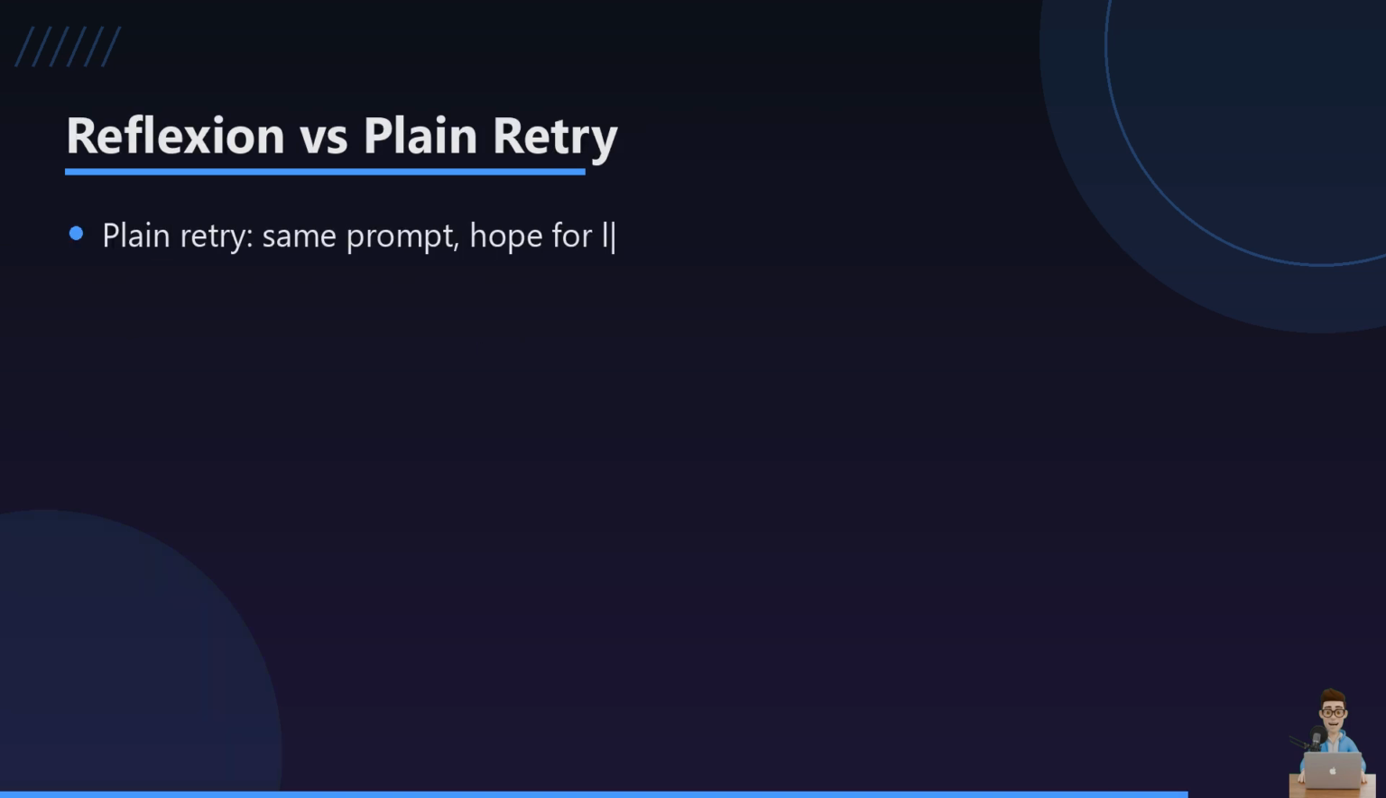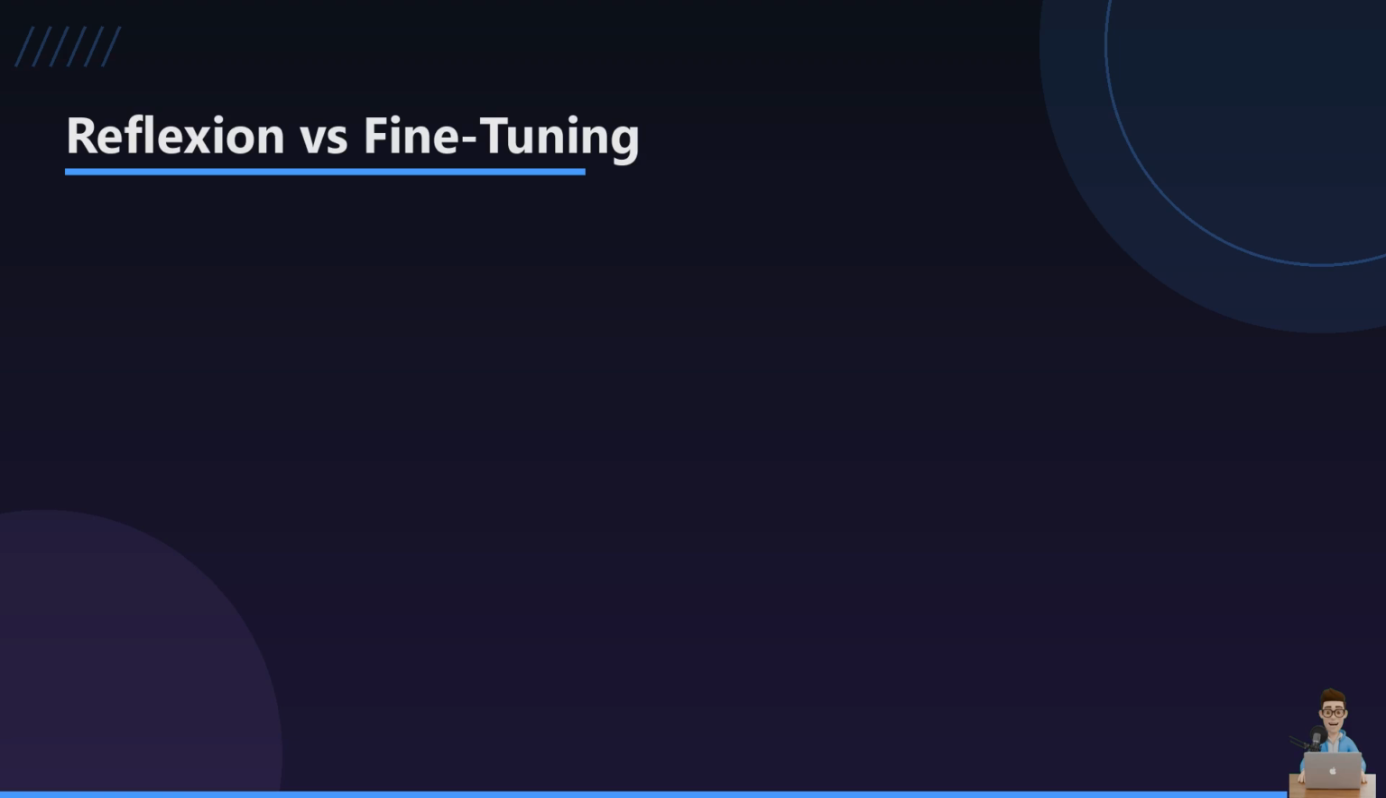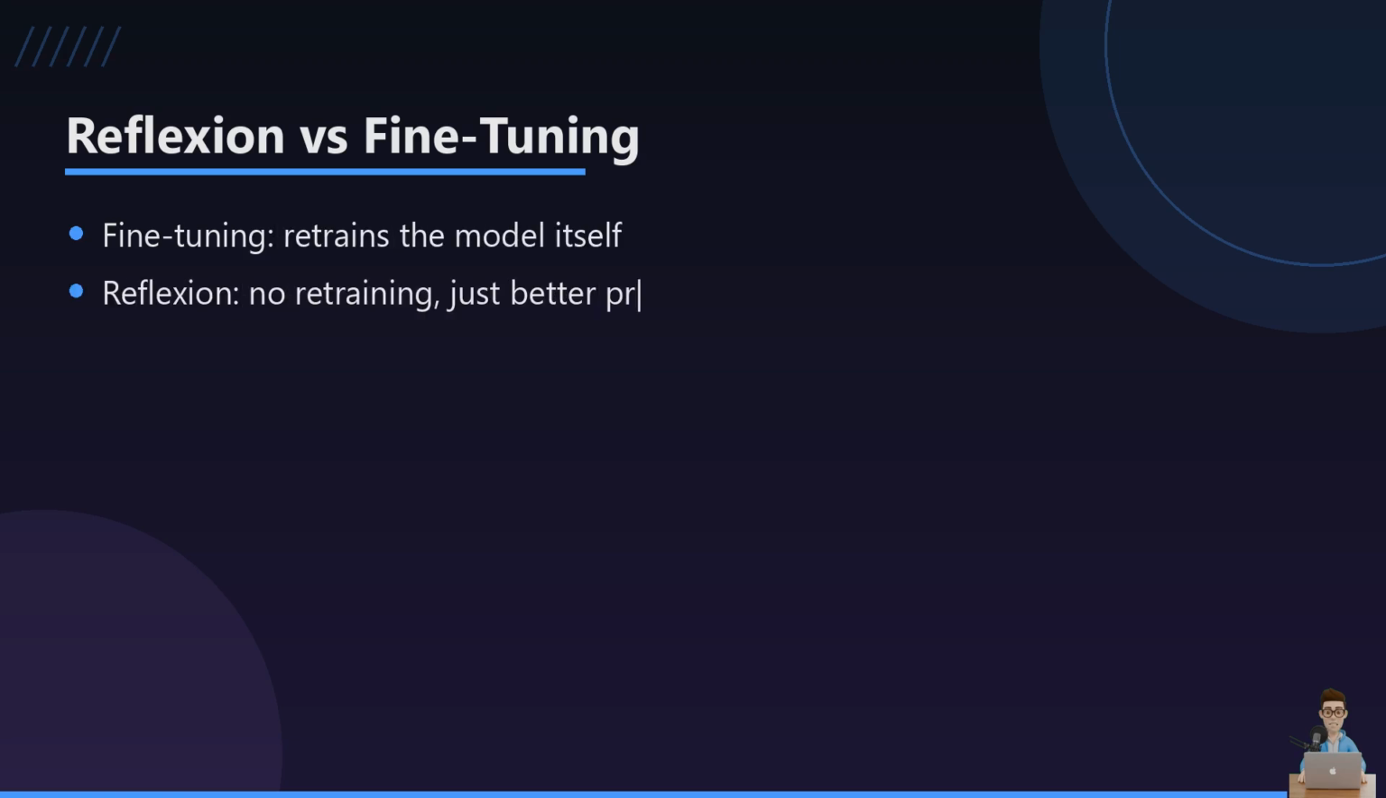So how does this compare to just retrying the same prompt over and over? Plain retry is basically hoping the randomness lands differently next time. Reflection spends a bit more in tokens and time, but each retry is genuinely informed. My honest opinion here is that plain retry is underrated for truly random failures, but overrated for logic bugs, where reflection clearly wins.